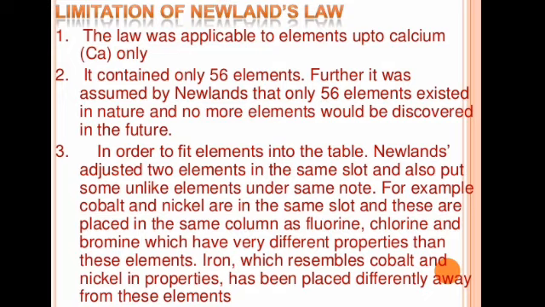And third, in order to fit the elements into the table, Newlands adjusted 2 elements in the same slot and also put some unlike elements under the same note. For example, cobalt and nickel are in the same slot, and these are placed in the same column as fluorine, chlorine and bromine, which have very different properties than that of these elements. Iron, which resembles cobalt and nickel in property, had been placed differently away from these elements.